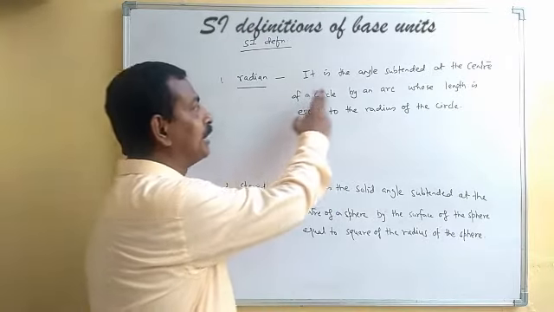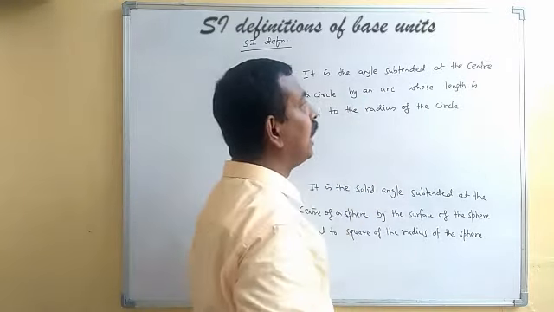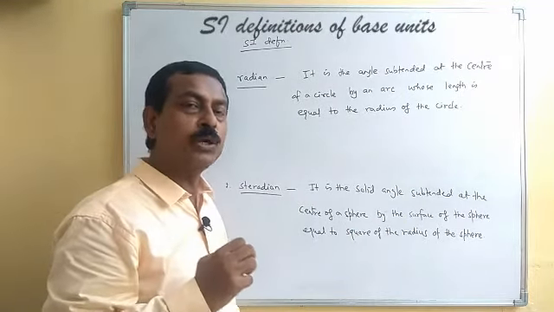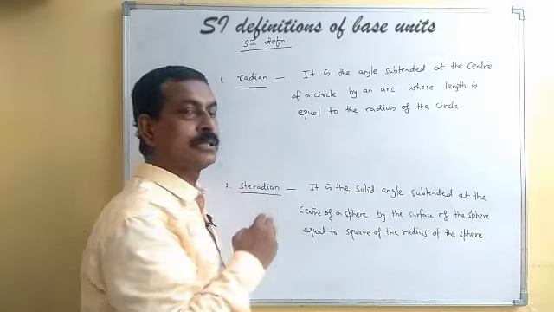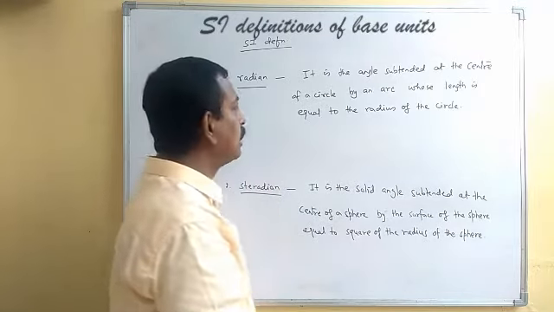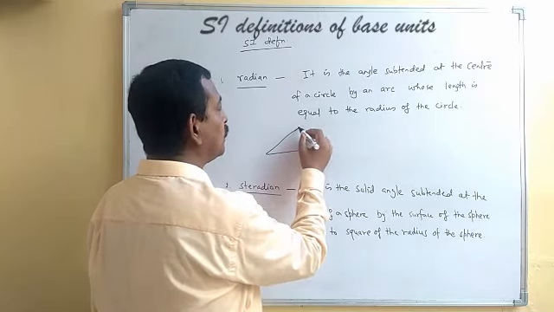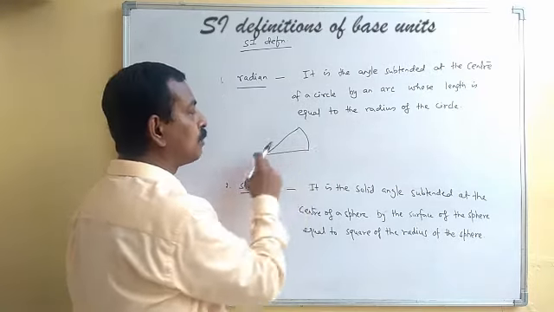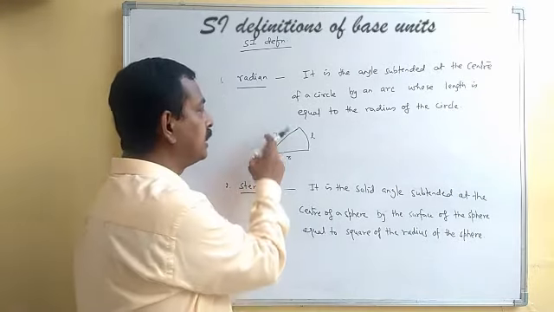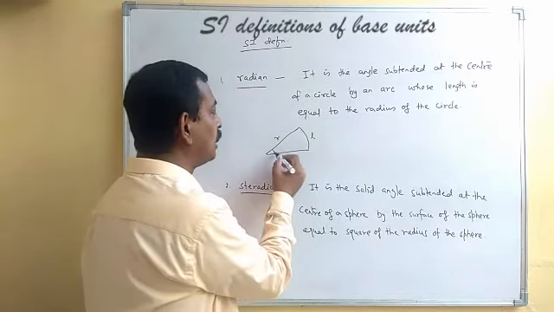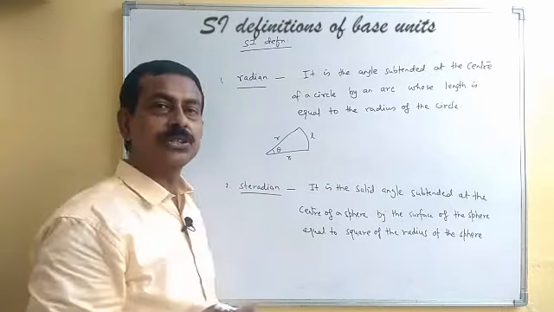So radian we define as the angle subtended at the center of a circle by an arc equal to the radius of the circle. Because here we define angle, suppose you have taken this part of a circle, radius is r and length of the arc is L. Angle subtended at the center is theta.